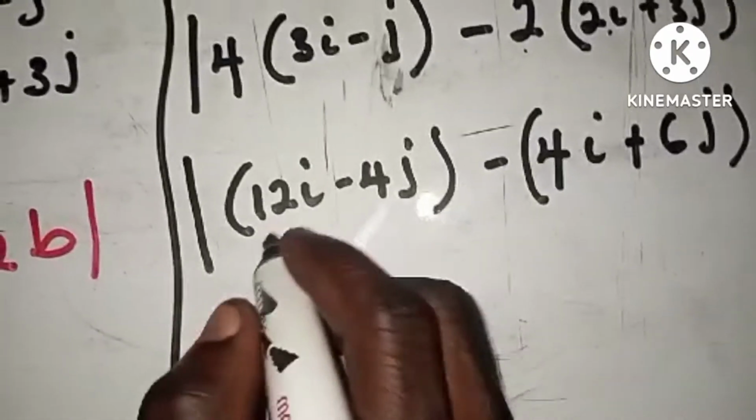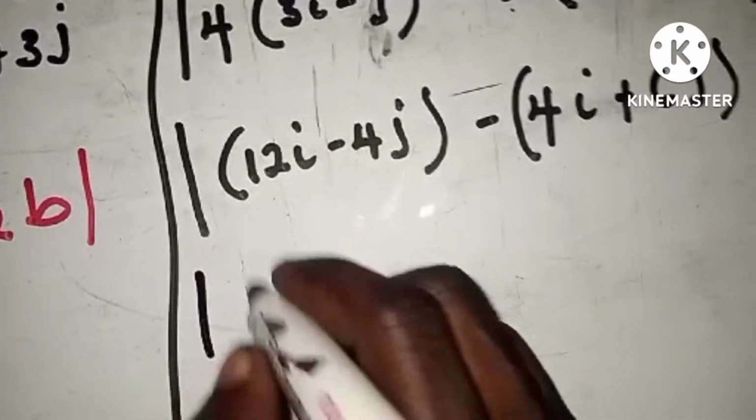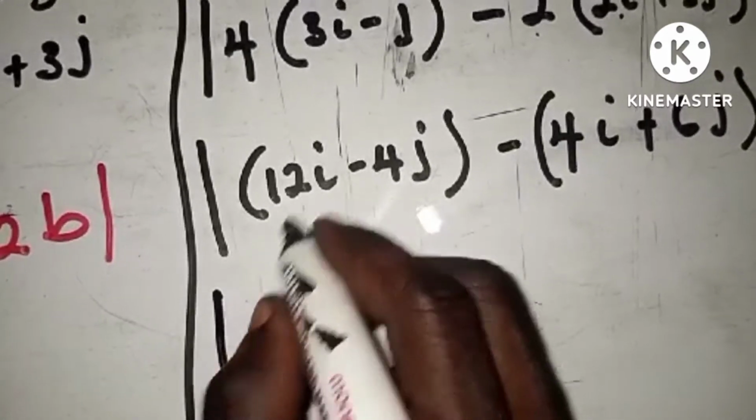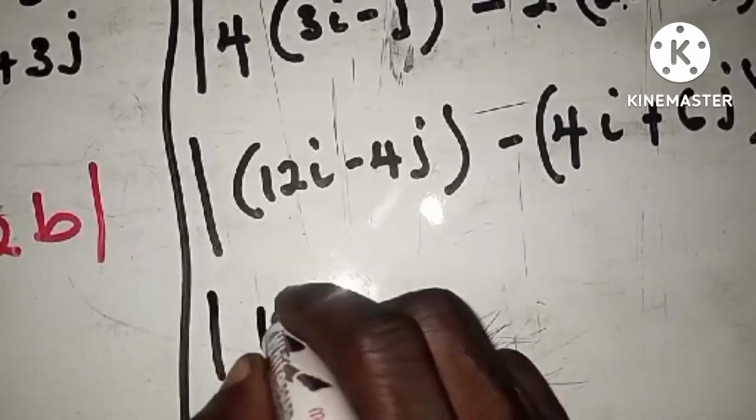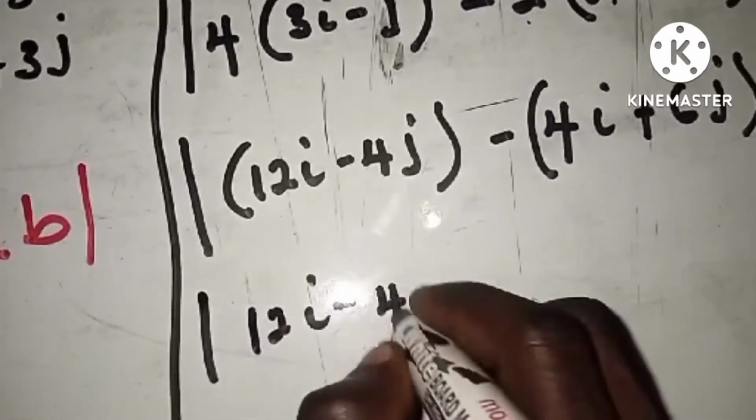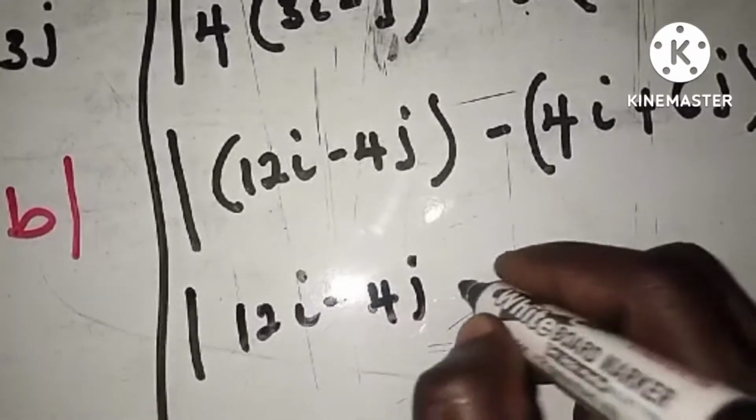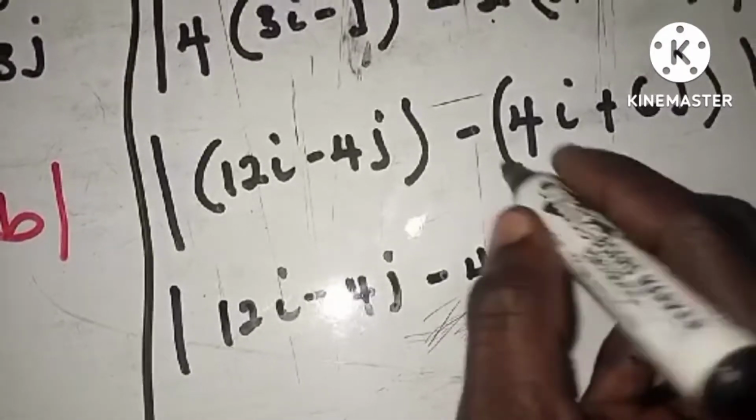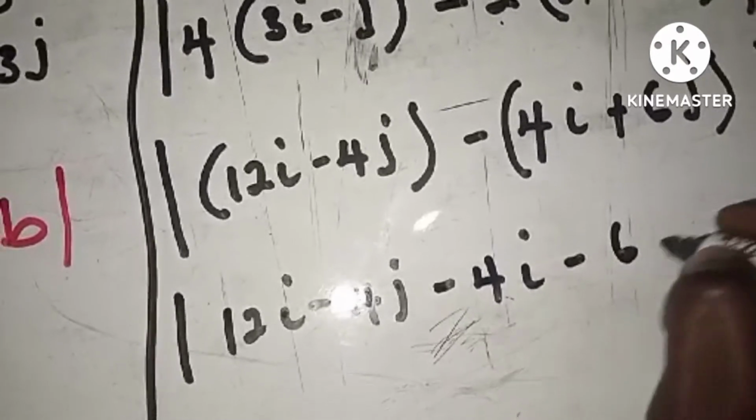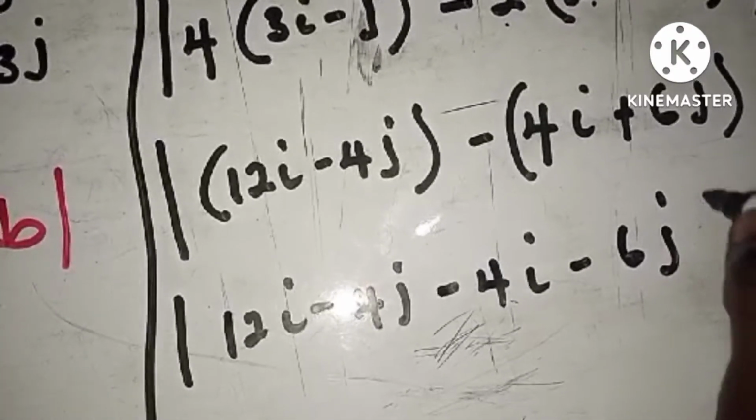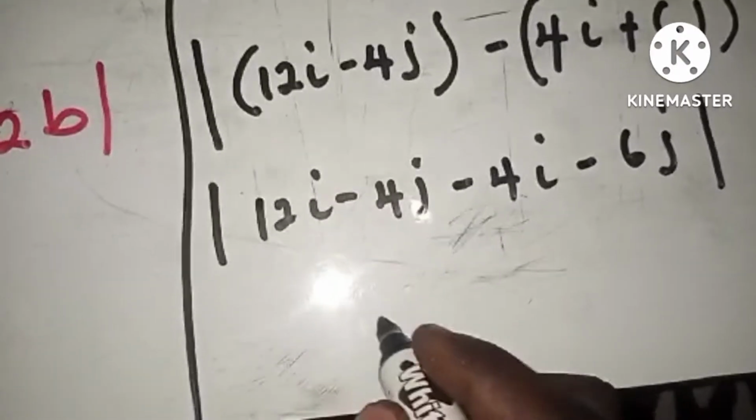Is that okay? So if you want to take off the bracket, here we just maintain this guy to be 12i minus 4j. This guy will tend to be negative 4i, right? So this one will tend to be negative 6, so 6j. Is that okay? So let's group the alike terms.